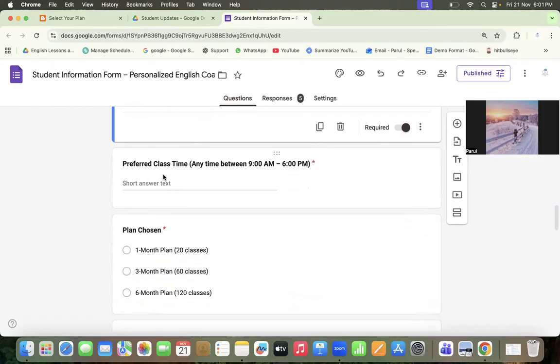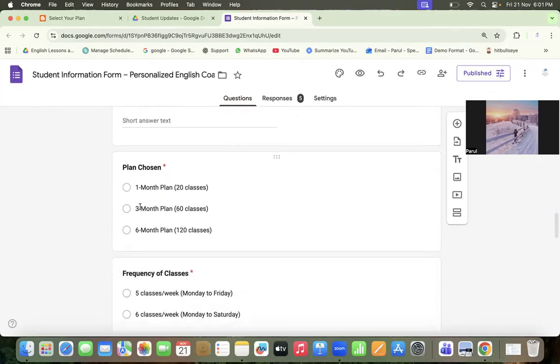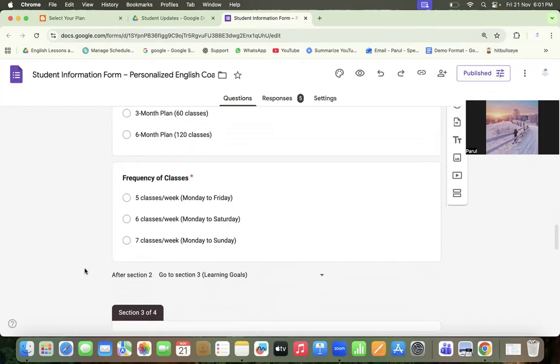This is very important because we want to have a stable schedule for all students, right? You have to write the exact time you can attend class, and once you have chosen the plan, 1 month, 3 month, or 6 month plan, you need to confirm the frequency of classes. Do you want to attend classes five times a week, 6 times a week, 7 times a week? And each class will be 30-minute long, right? You can check the frequency option, and you can decide. If you're not available for everyday classes, you can go for 5, 6, or 7 days, right?